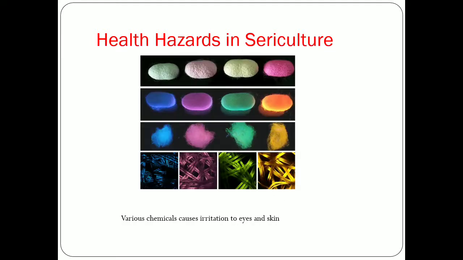So students, next are the chemicals which cause irritation to eyes and skin. But when are these chemicals required? So students, let me clear this up. We have already discussed the dyeing process in which we are dyeing or bleaching the fibers with different colors as they are only available in black, gray or white. So dyeing and bleaching need chemicals and chemicals are harmful. So they cause irritation to eyes and skin.